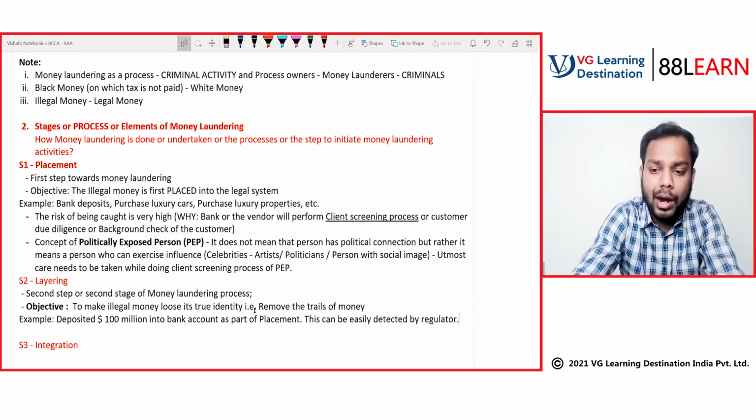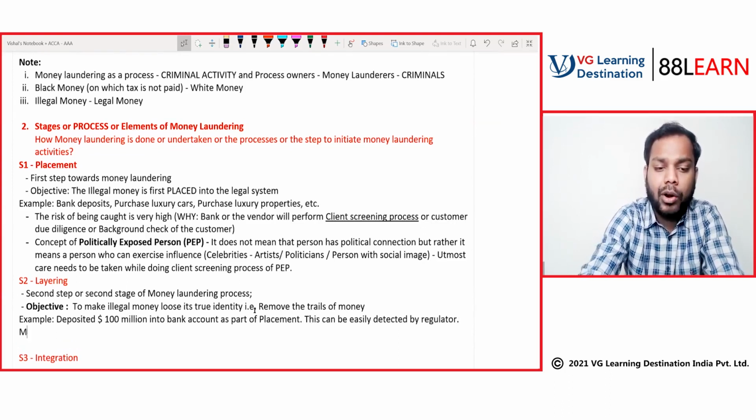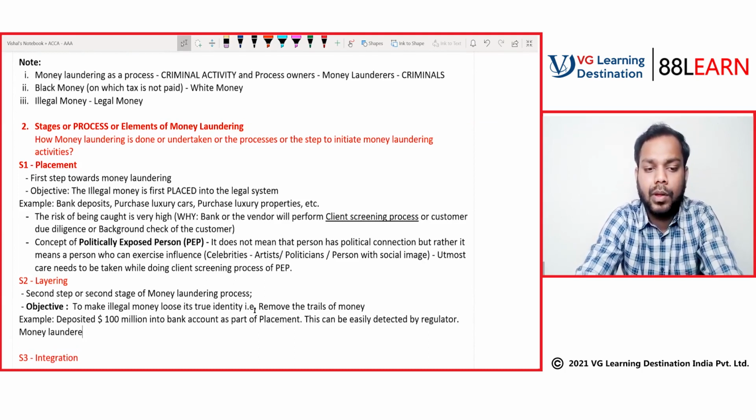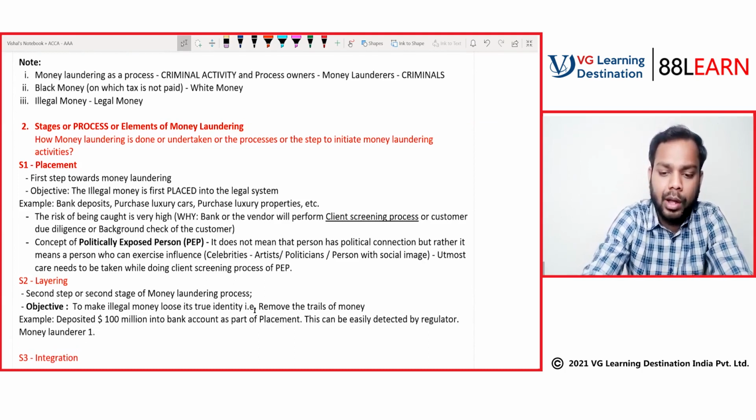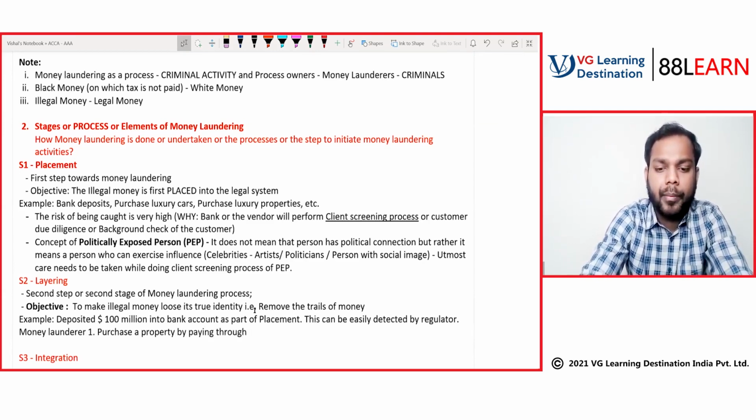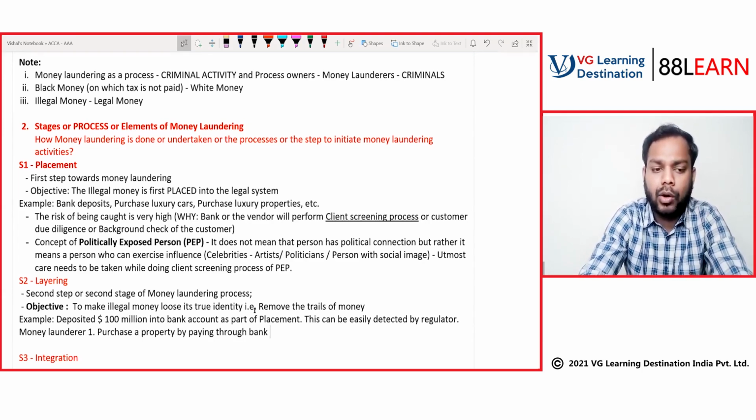So what does the money launderer do? With this 100 million, he will first purchase a property, paying through bank transfer.